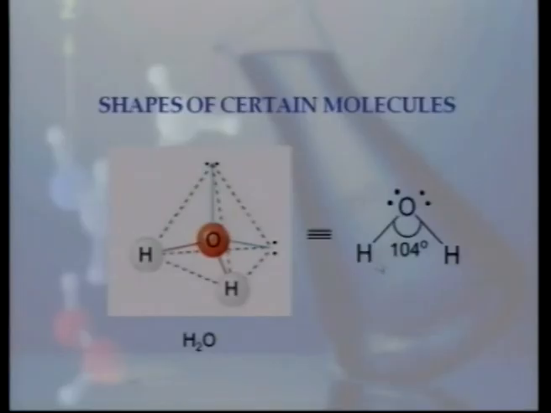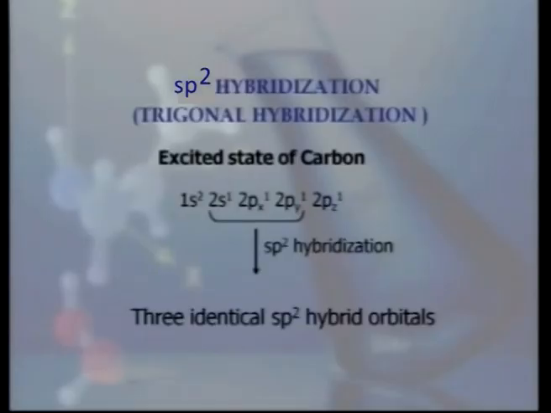And what shape we observe for water is not tetrahedral, but it is V shaped. Here we can see this is inverted V. Now sp2 hybridization, which is also known as trigonal hybridization.